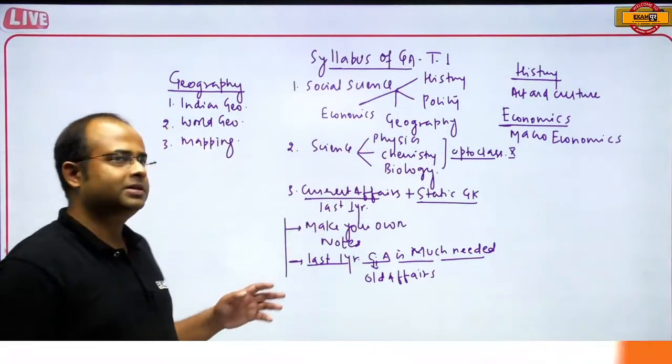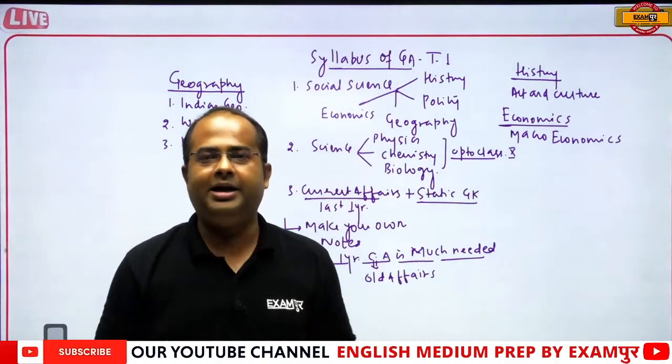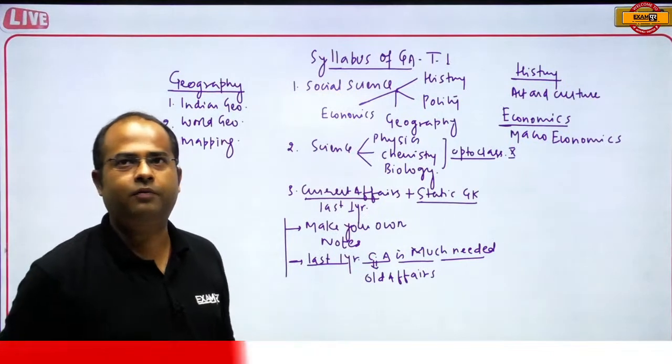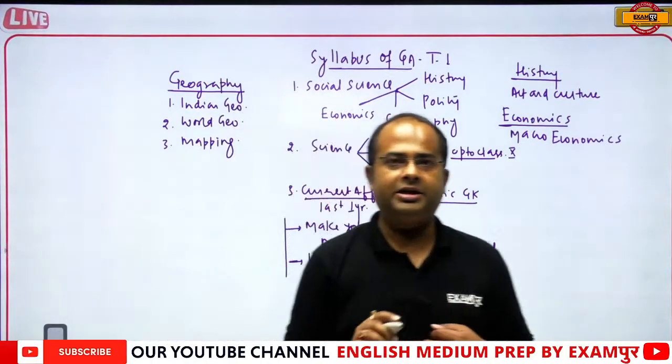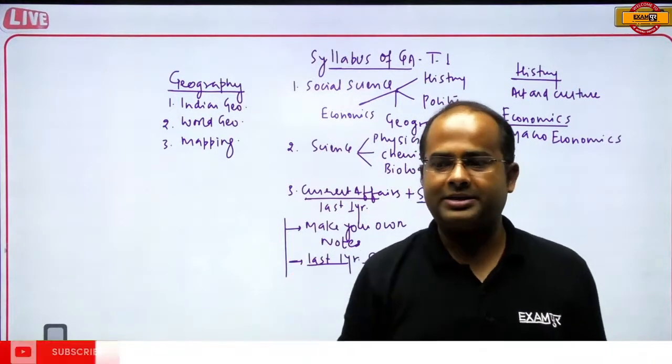And static GK, guys, for example country, capital, currency, that is a very favorite topic in static GK. Other than this, national parks, wildlife sanctuaries, this type of question. Now, first of all, how to prepare for static GK? You can use static GK in your current affairs as well.